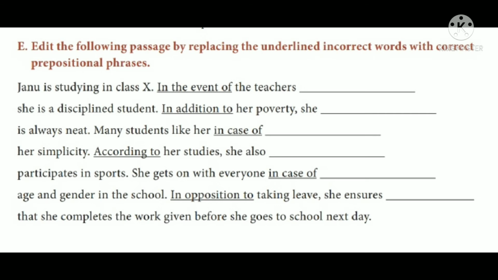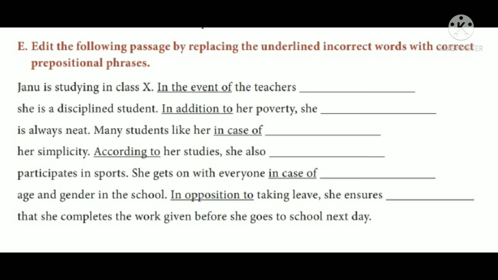Many students like her in case of her simplicity. So in case of is not the correct prepositional phrase used in that passage. So in case of, you have to remove it and you have to use the appropriate prepositional phrase. So the appropriate prepositional phrase for that is because of.